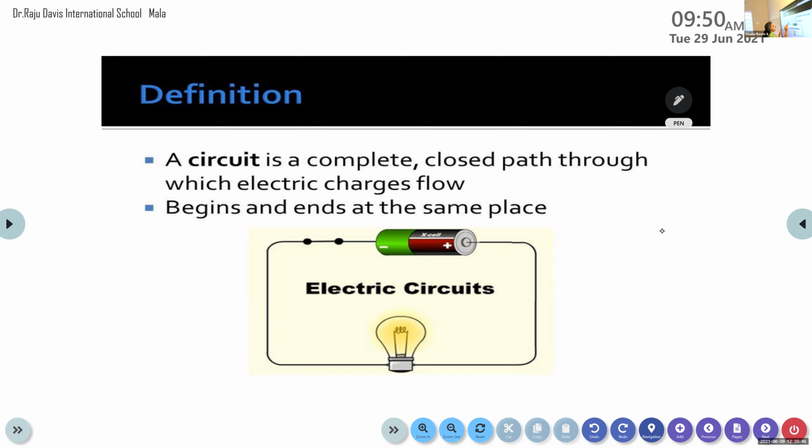So it should be a complete, continuous and closed path. The complete, continuous and closed path through which the electric charges flow is known as an electric circuit.